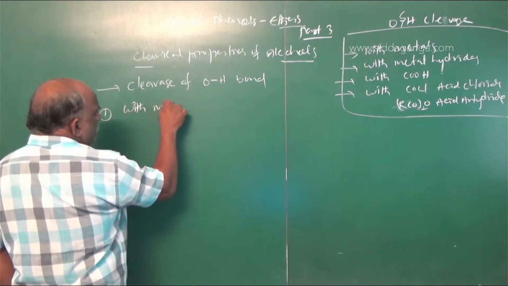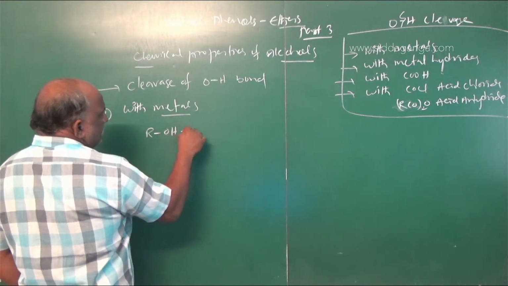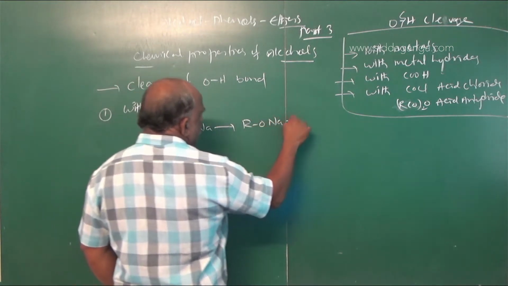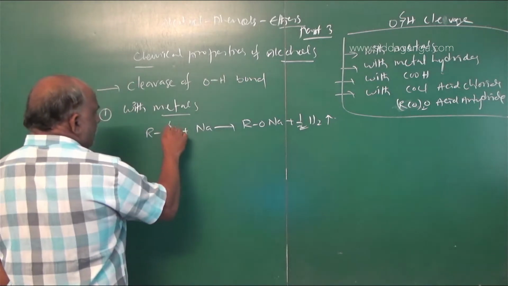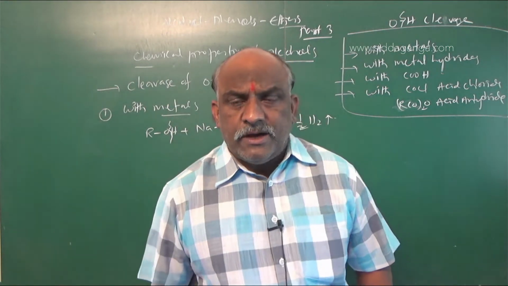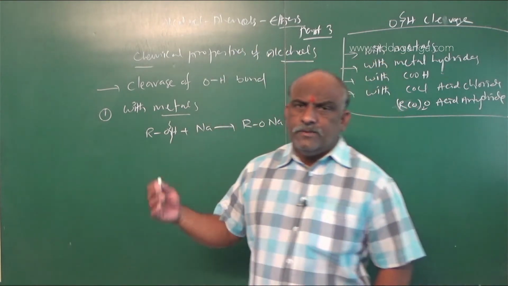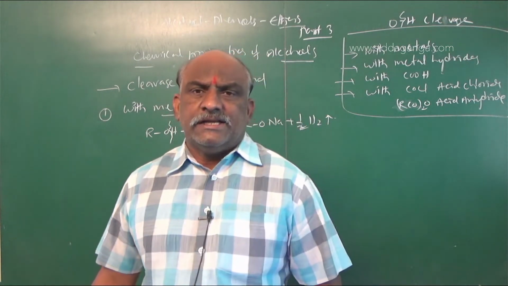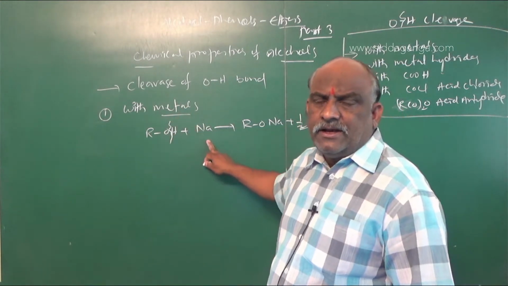So this is number one, with metals. ROH plus sodium metal, what is the answer? RONa plus 1/2 H2. Break the OH bond when alcohol is reacted with sodium metal. Not only sodium metal, you can go with aluminum metal, any one of the metals. When alcohols react with metals, they liberate H2 gas.